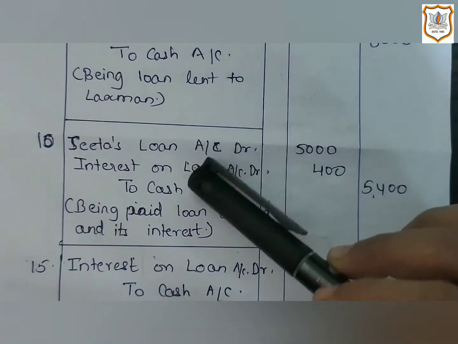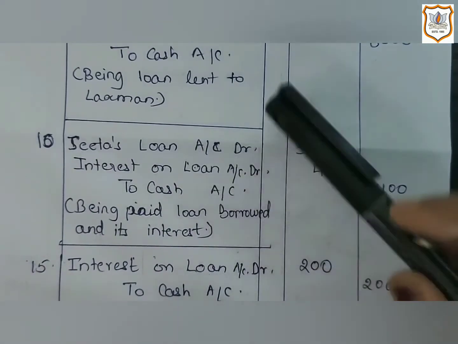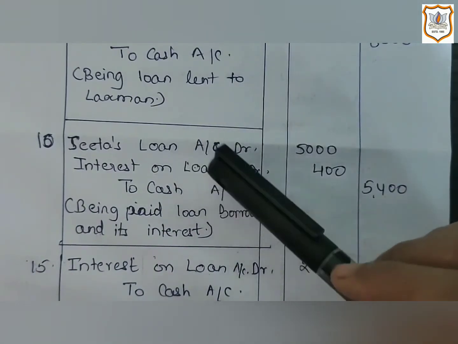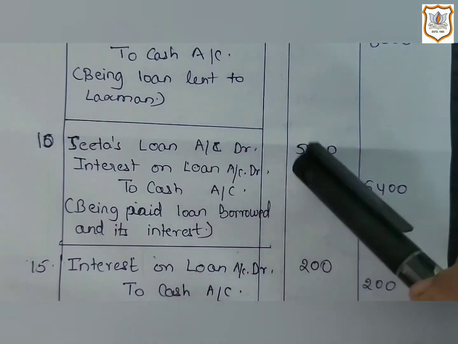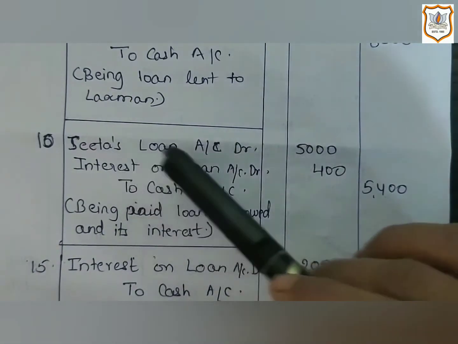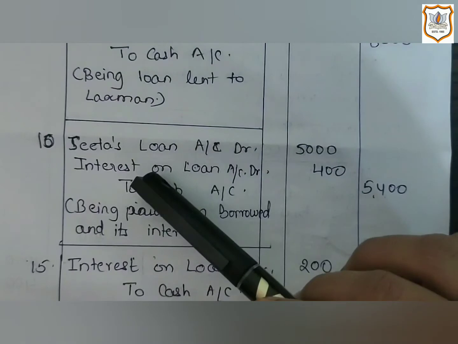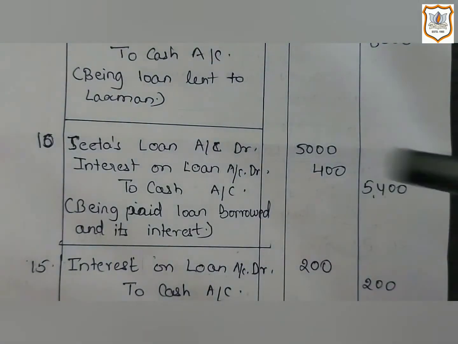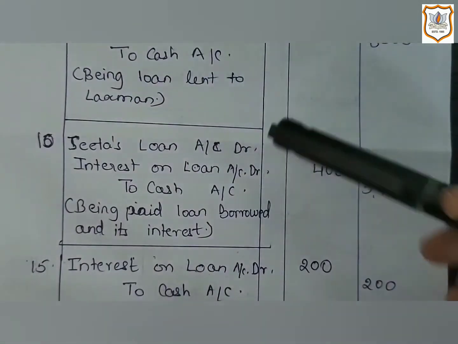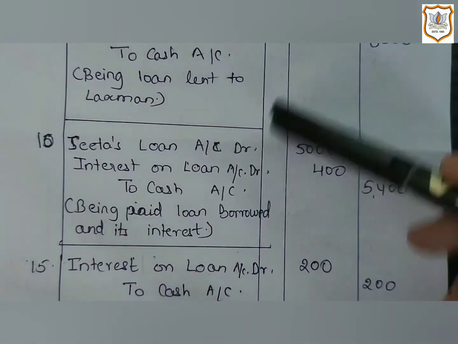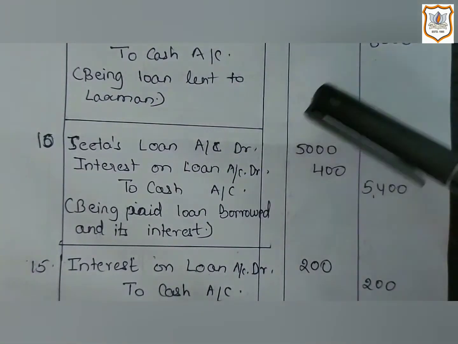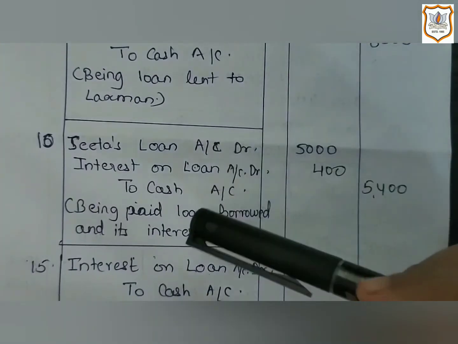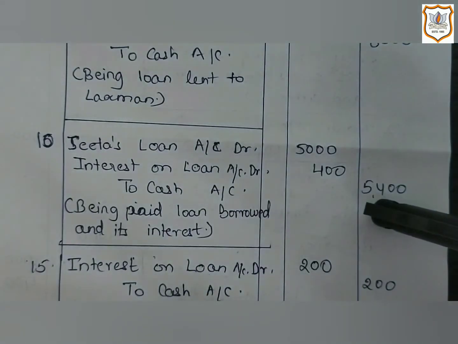So as per the rule of nominal account, that is debit all expenses and losses and credit all income and gains, here, as it is an expense, interest on loan will be debited. Now as we are repaying the loan amount and we are paying interest with that, in this way our cash is going out.